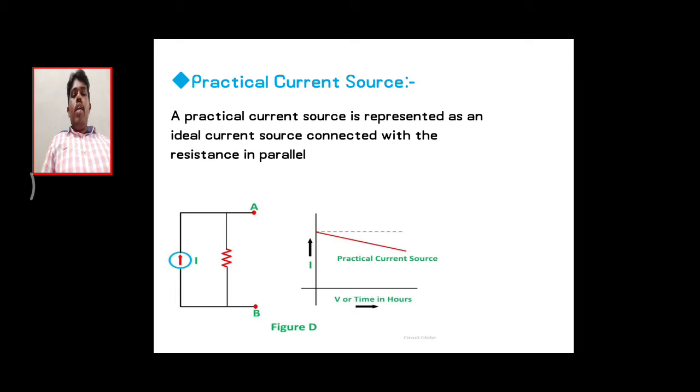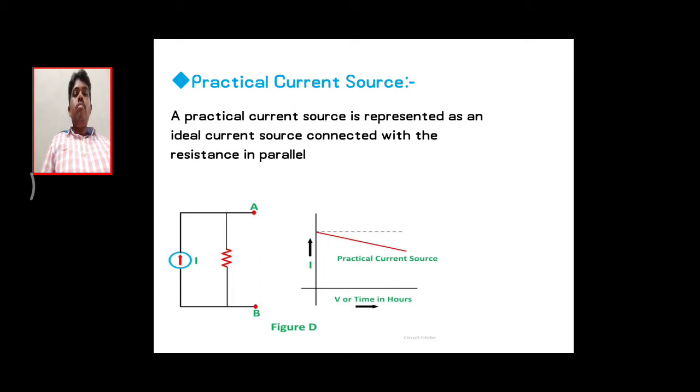Coming to the IV characteristics of that particular source, the dotted line indicates the ideal current source. It will be sending a constant value of current to the load, and it doesn't change with the load voltage variations. But coming to the practical one, the dark line, the red line, it will be sending the specified level of current value to the load with respect to the load voltage variation. That's why there is a difference between the ideal current source and the practical current source.